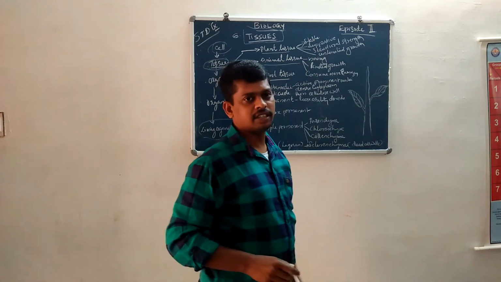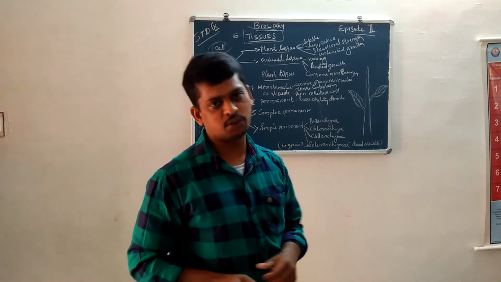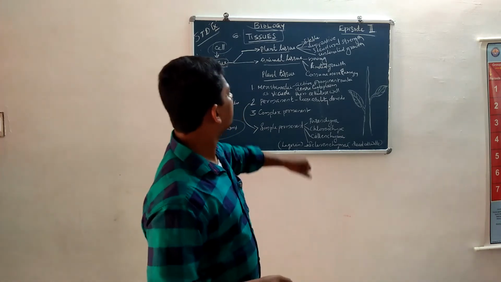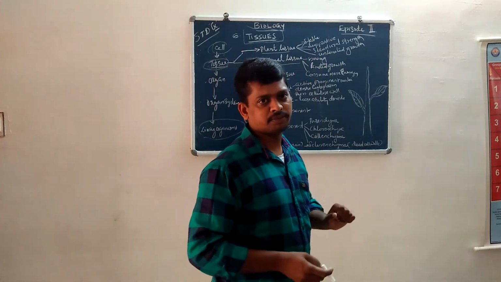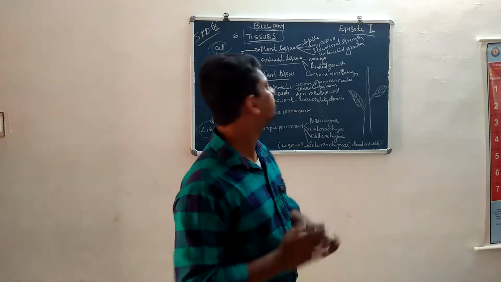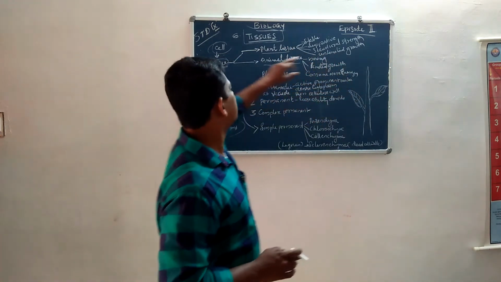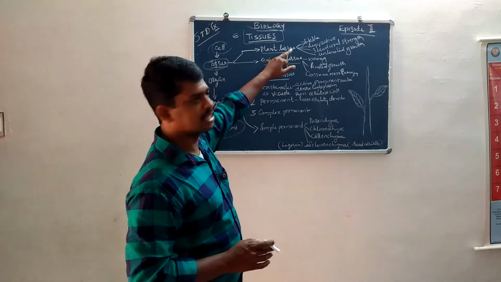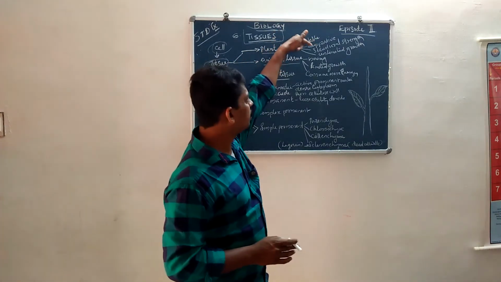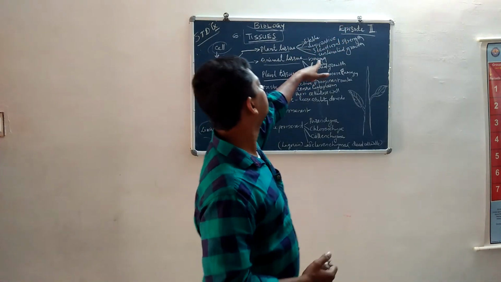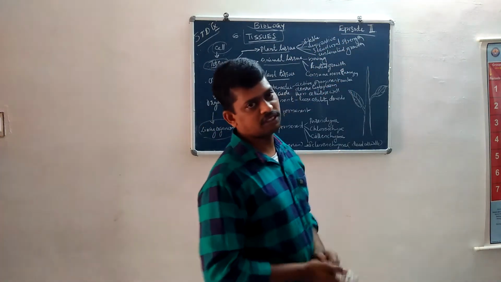Plant tissues provide structural strength. They are very supportive. Then unlimited growth. The specialties of plant tissues are stable, supportive, structural strength and unlimited growth.